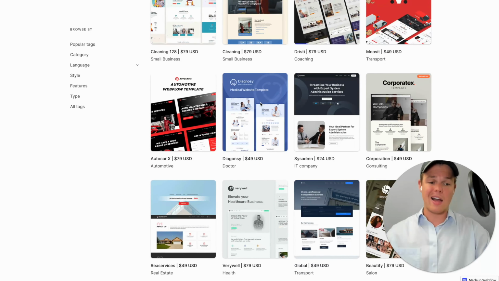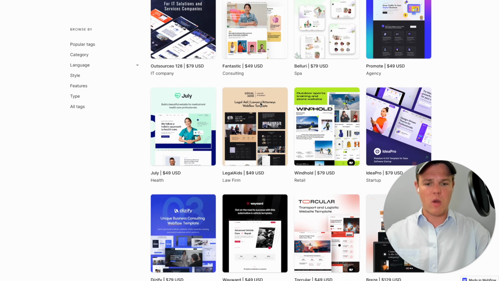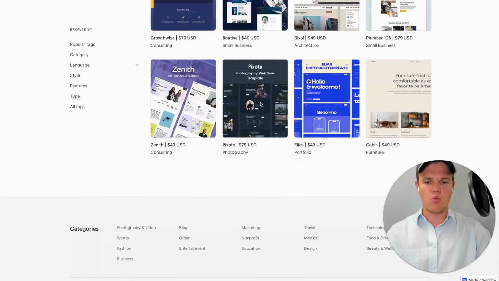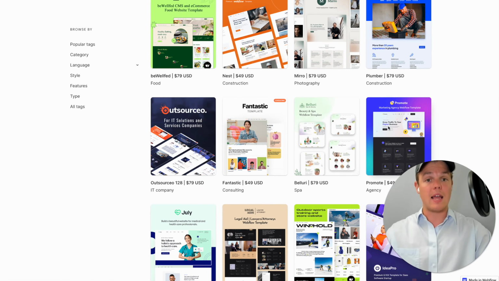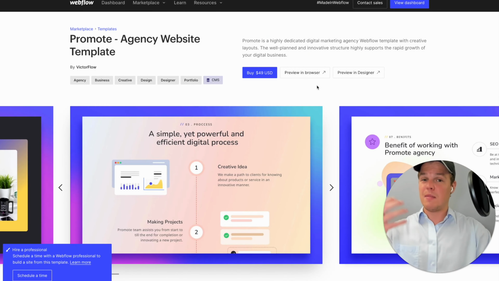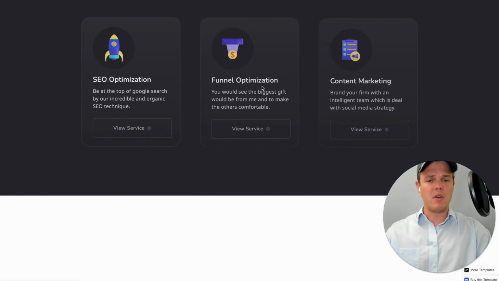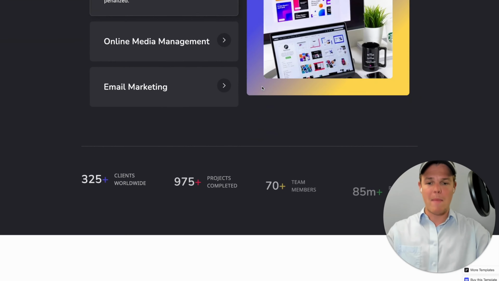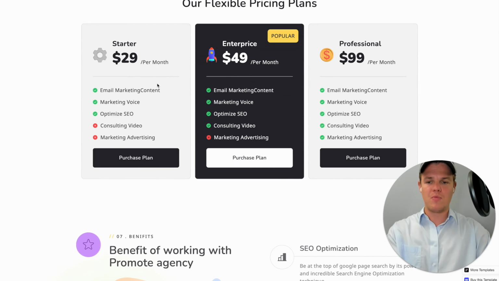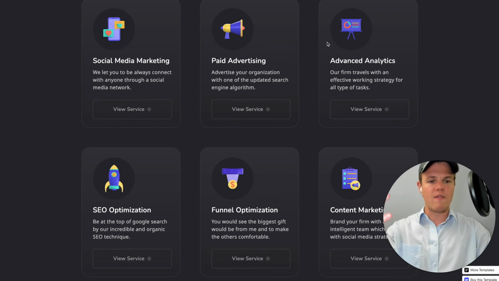So as a business, what I would suggest you do is really scour through these and find one that fits well. What's great about Webflow is the ability to really understand what you're looking at and what you're buying before you even have to press buy and convert on that potential template. Simply clicking a template and previewing in browser, you'll be able to get a great idea of the ability it has when it comes to a specific UI. I mean, this one right here already looks really, really nice. Imagine essentially taking this template, setting up a three starter pack, and then branding this as an AI automation agency with the services of the different AI automations that you have in your backend readily available here.